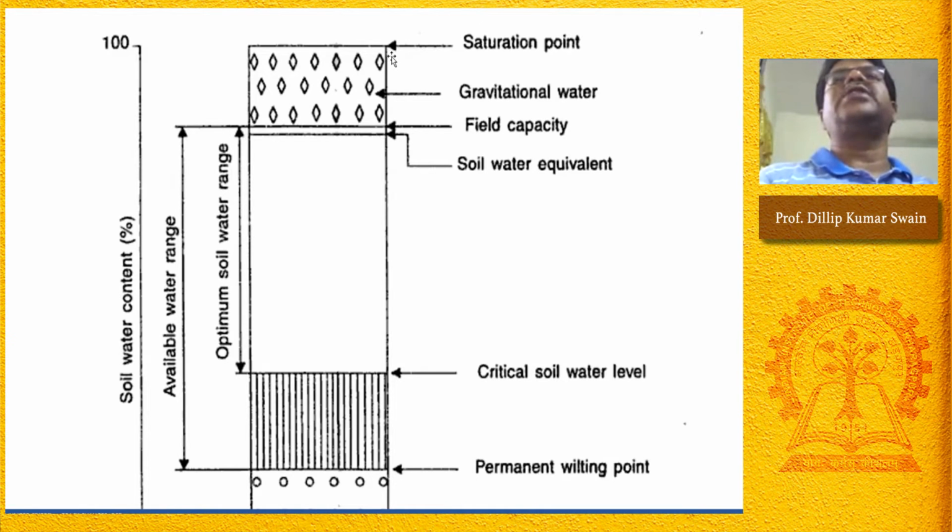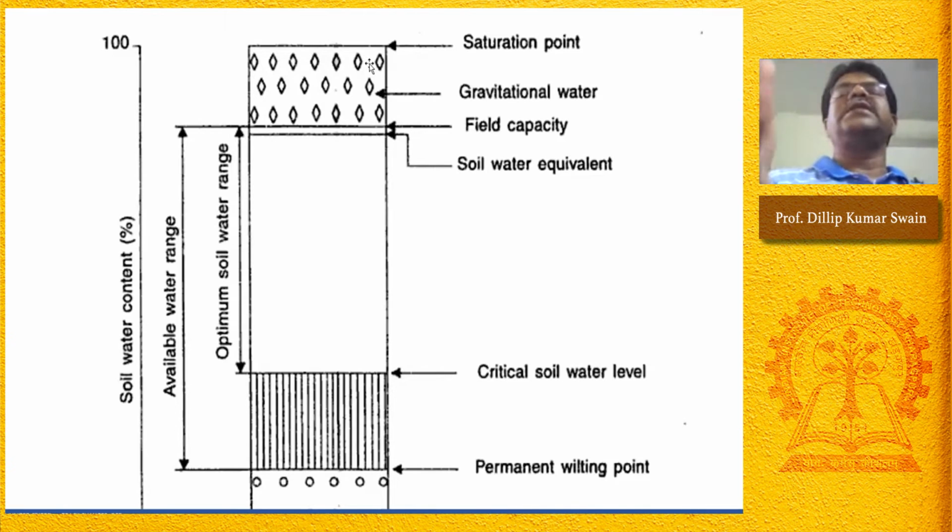At saturation, the soil water potential is equal to 0 bar. There is no stress. Water is free flowing, so the water is not bound by any force. Water is freely available. That's why the soil water potential is equal to 0 bar at saturation.